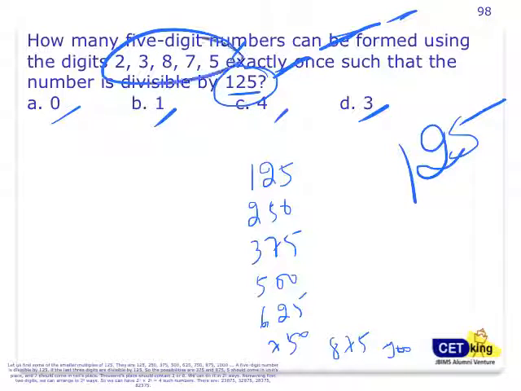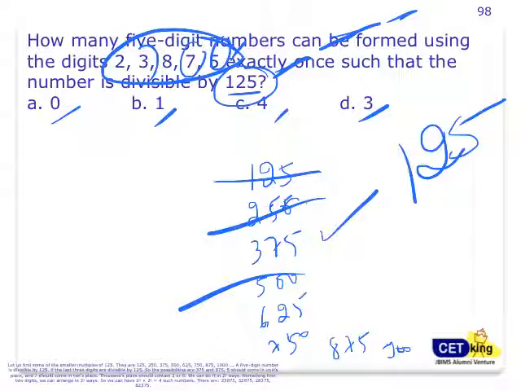Between 2, 3, 5, 7, 125 is not there. 250 again is not there. 375 is there, yes. 500 is not there. 625 is not there. 750 is not there. 875 is the next number. 000 is not there.